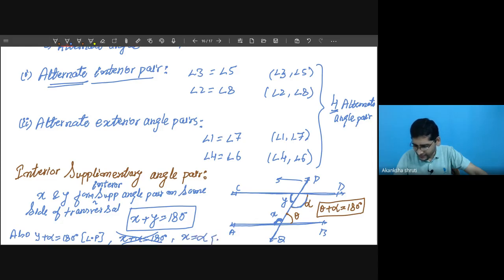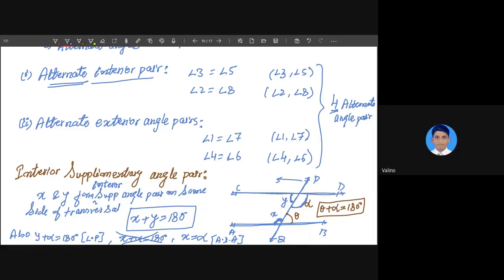They are alternate interior angles. So alternate interior angles are equal. Their sum is not equal to 180. Are you getting it now? Because x is here and alpha is somewhere here, they are alternate interior angles.